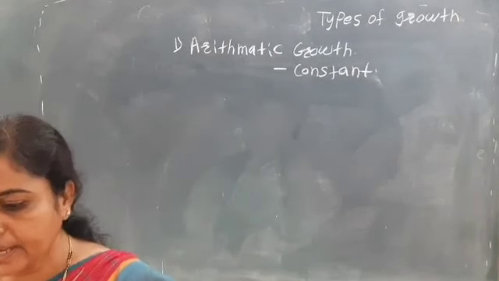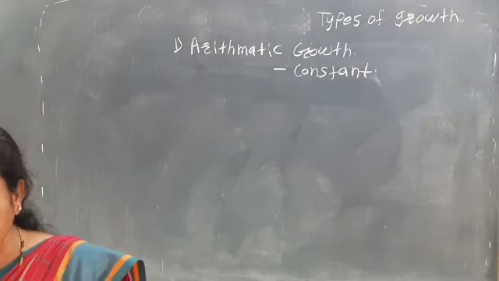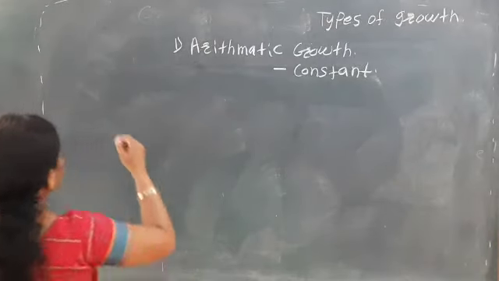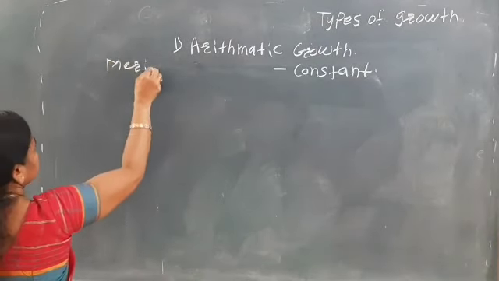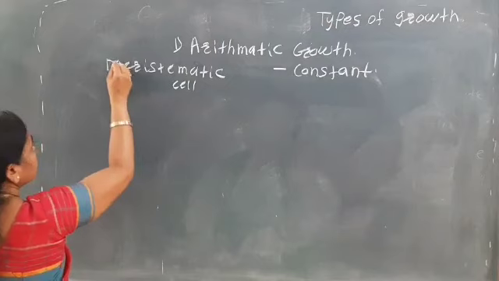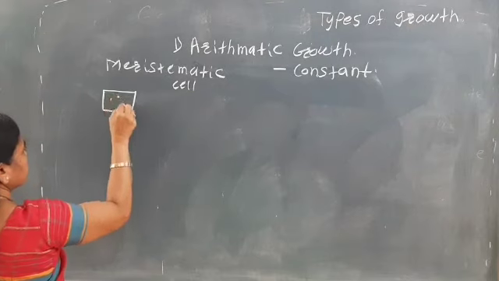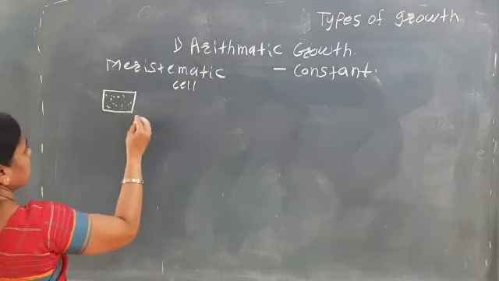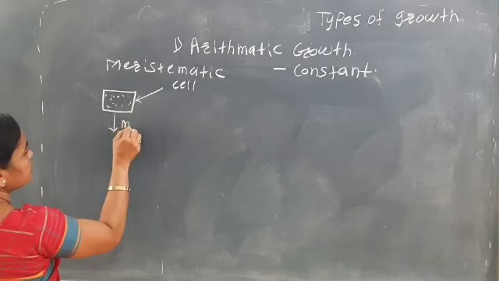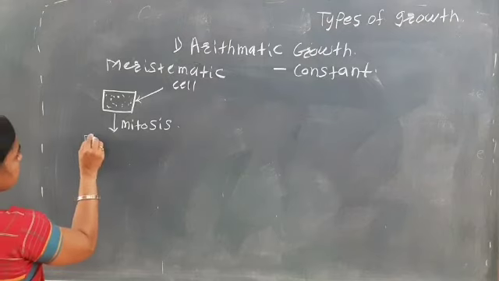So see, here the arithmetic growth is mainly a constant growth. How does it take place? See here, there is a meristematic cell, and when the meristematic cell divides by mitosis, two cells are produced.